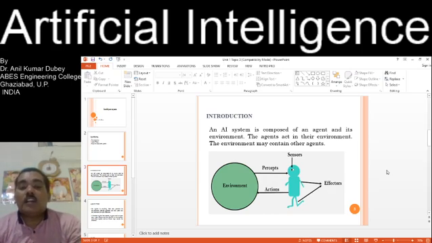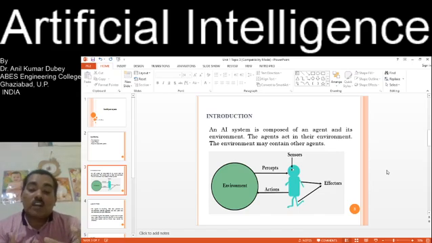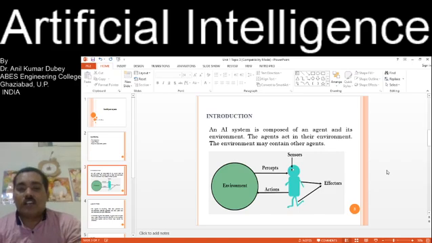The environment may contain other agents. In an environment, not only one agent is available. It may be one, two, three, whatever the limit is. Several agents may be within a single environment. That is the graphical representation.